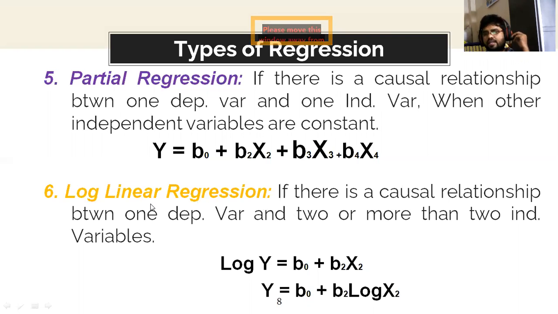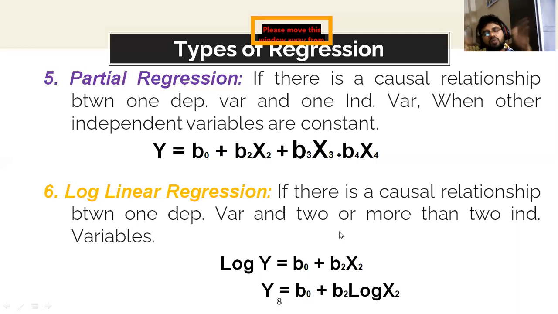See, if there is a causal relation between one dependent variable and more than one independent variables with lagged values, with log values. So, for example, if I take into account log linear regression, we need to convert our data into log forms.